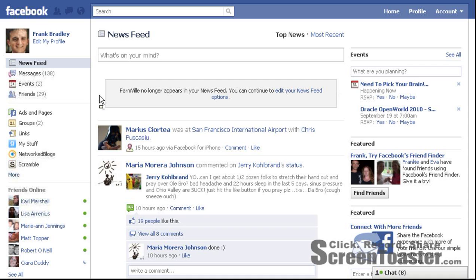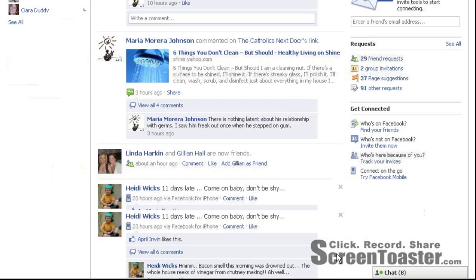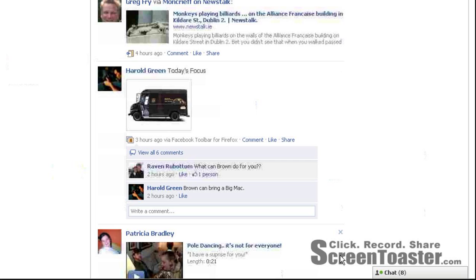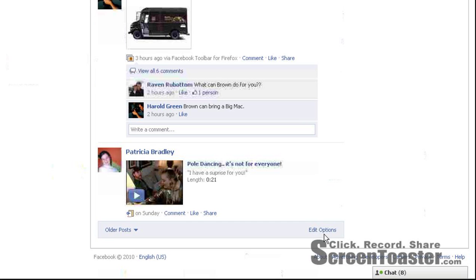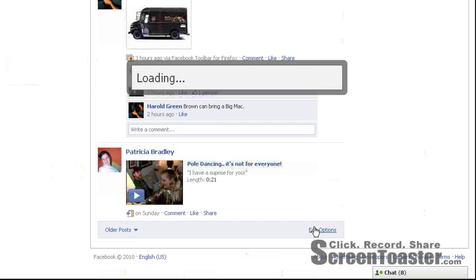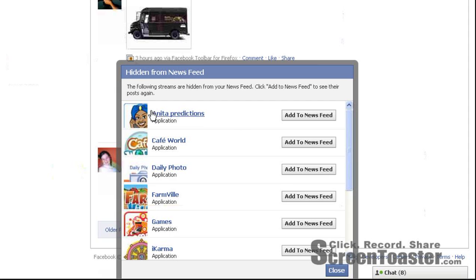Now, what do I do if I want to reverse that? Again, very simple. Just scroll down to the bottom of my newsfeed, and down there you'll see where it says edit options, and if you click on that, you'll see then it'll come up and it'll say Farmville, and I can click add to newsfeed, and that'll bring back any updates from that particular game. So what I just did was all reversible. So I'm just going to close that for now.